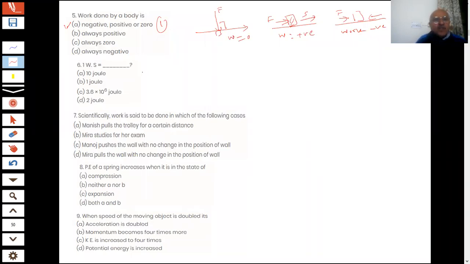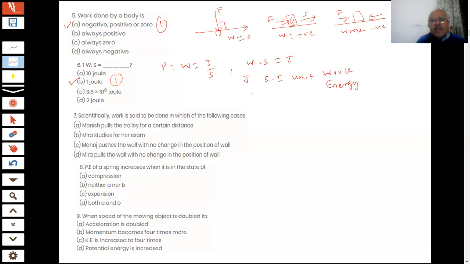Question number 6 on the screen, students. 1 watt second is equal to? So B part, 1 joule. Okay, absolutely correct answer given by Vidhi. What is the unit of power? Watt. What is watt? Joule per second, students. Work by time, joule per second. Therefore, student, what will be watt into second? That will be joule. Joule is the unit of energy. Joule is the unit of work also. You know, joule is the SI unit of work. It is also the SI unit of energy, students.